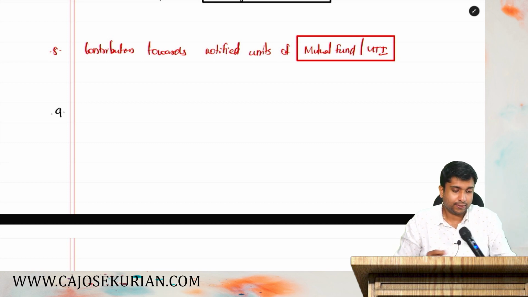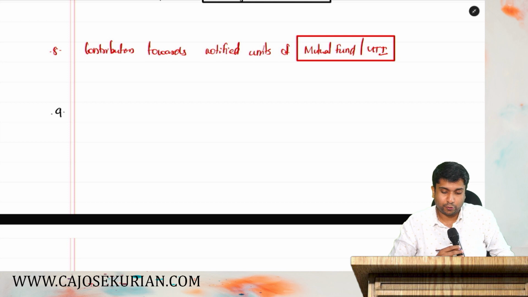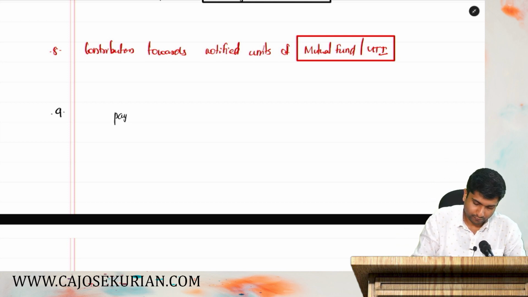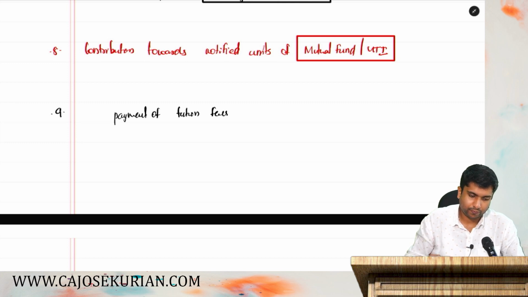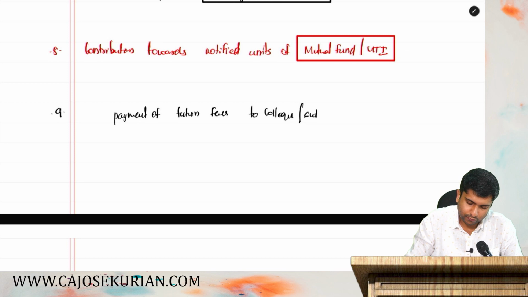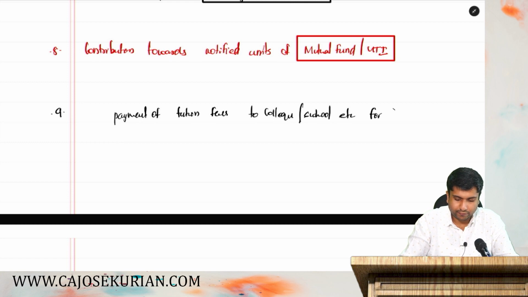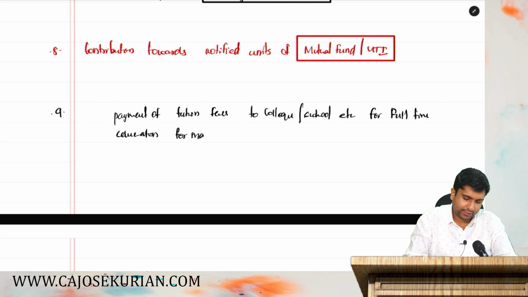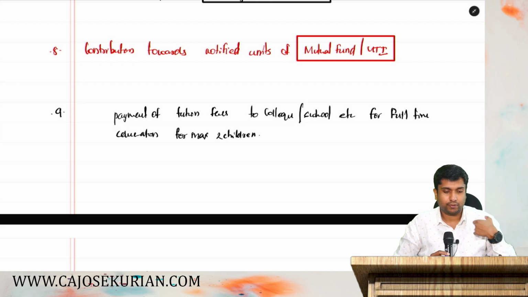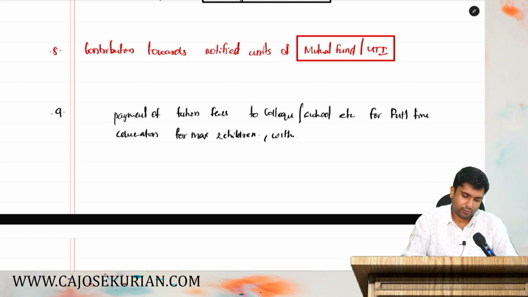What they are saying is payment of tuition fees to college, school, etc., for full-time education, for maximum 2 children within India.